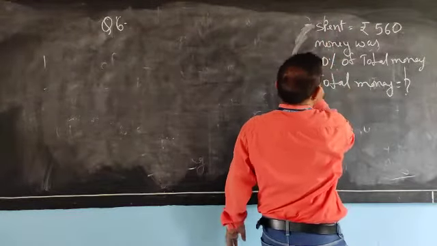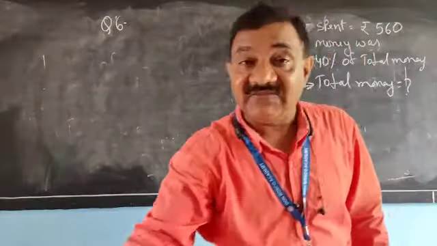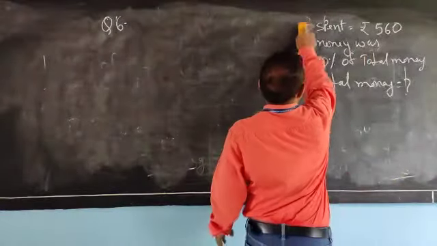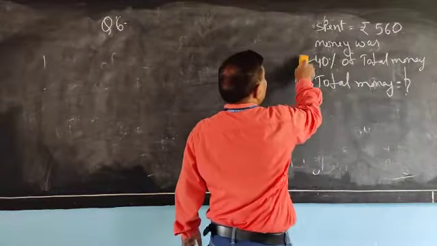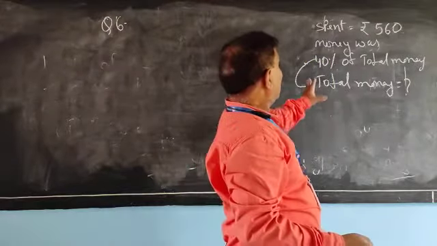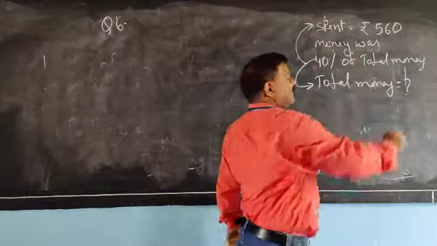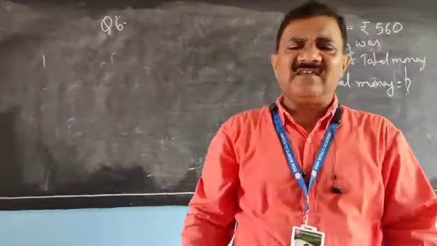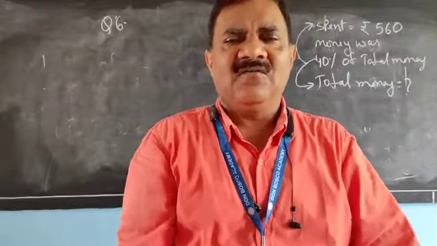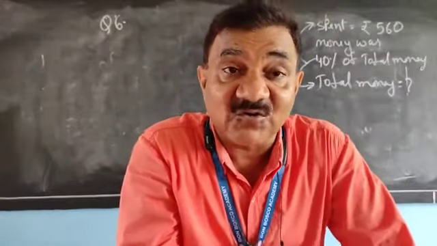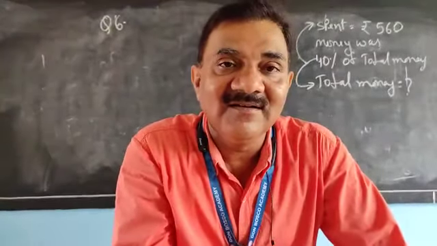It was 40% of the total money. Now a question arises: if you have spent 40%, then 60% of the total money is left with you.